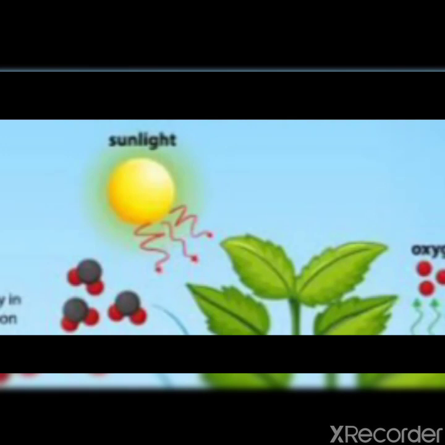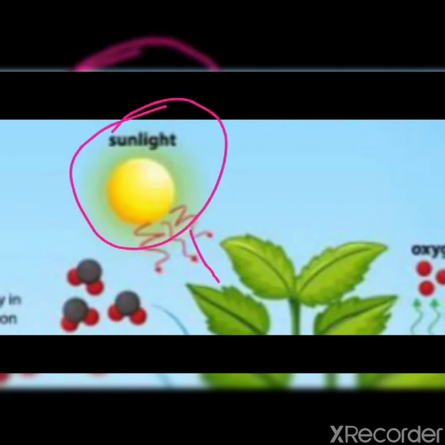Light is absorbed by chlorophyll, and I have already told you that chlorophyll is present in chloroplast. One more thing I want to tell you, students: photosynthesis is the only process by which solar energy is converted into chemical energy. Clear?